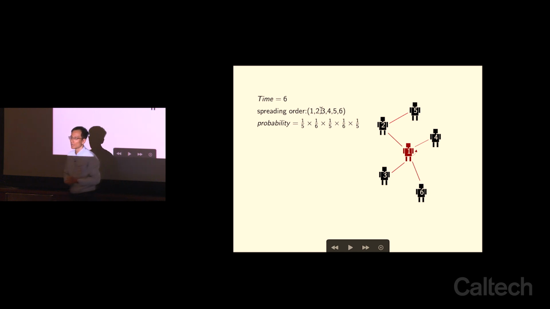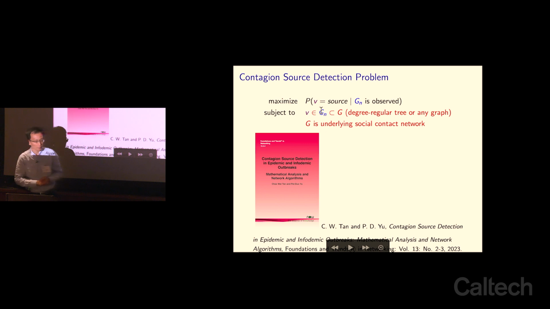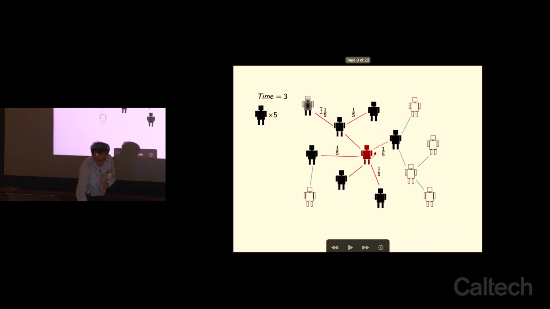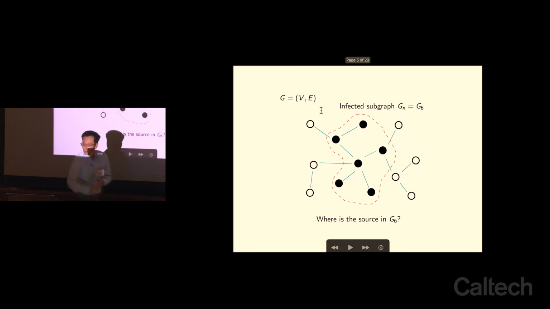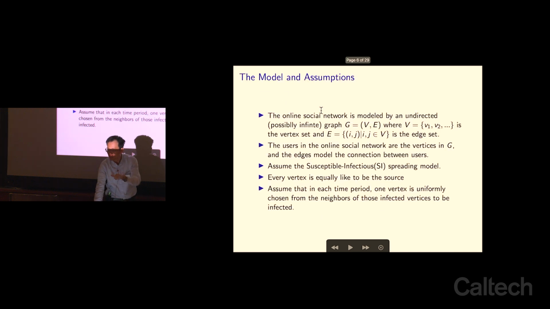What if I do not have that hindsight, but I only know who's infected and who's connected to whom, right? Then can we solve the same problem, finding patient zero? For example, if I just have this original piece of data, the same piece of data, and then I ask, who is patient zero? Who is the most likely to be patient zero? So I might make an error, so I'd like to minimize the error.